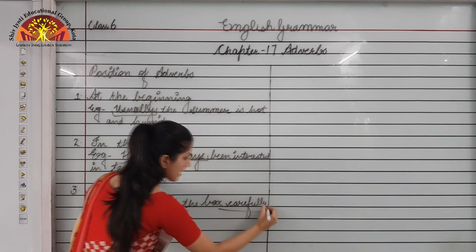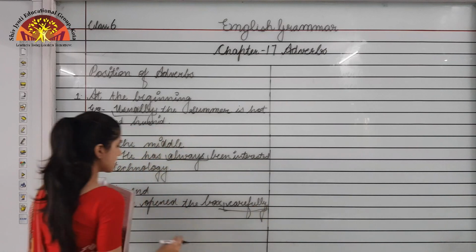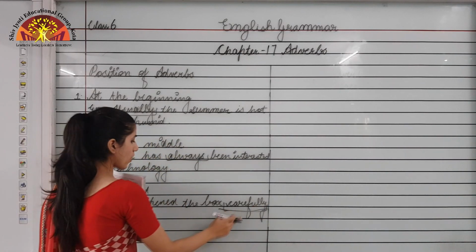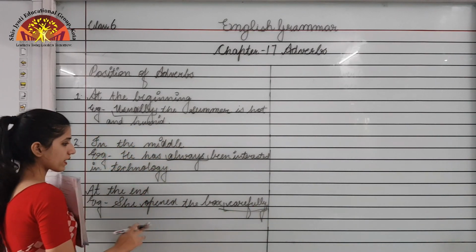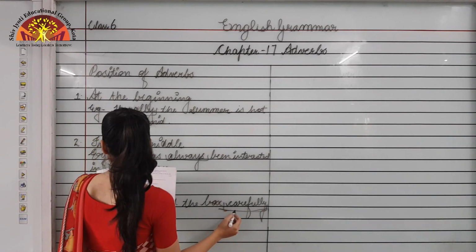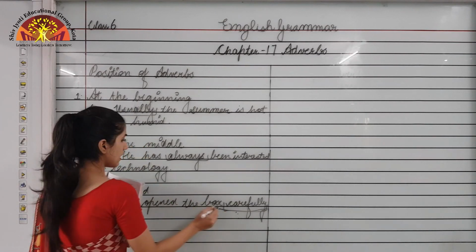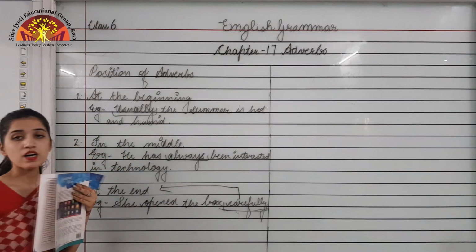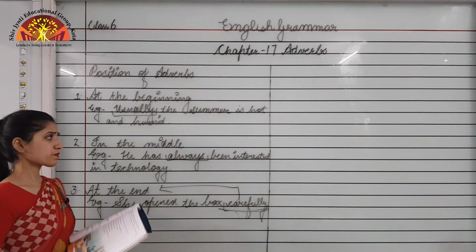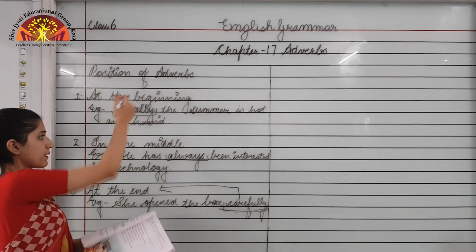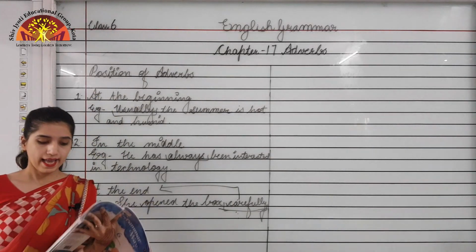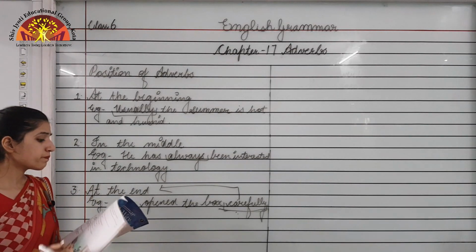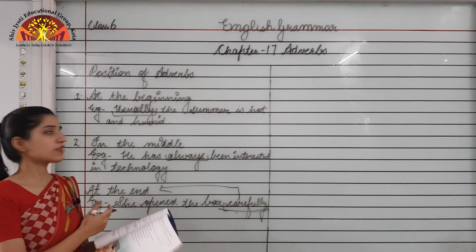You can see that this carefully is telling us about how the action took place. It is an adverb and it is coming at the end of the sentence. So these are the three places: at the beginning, in the middle and at the end.